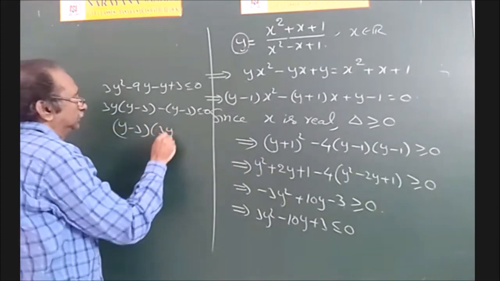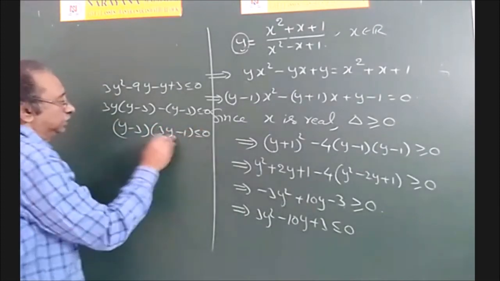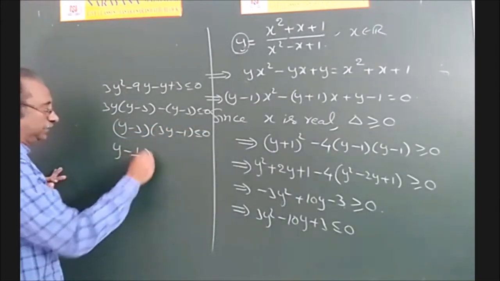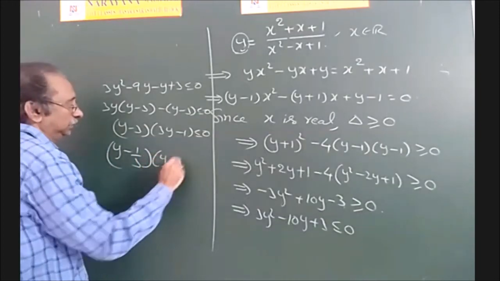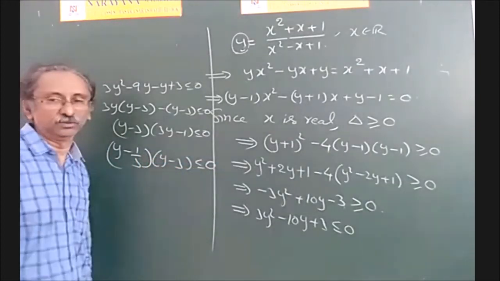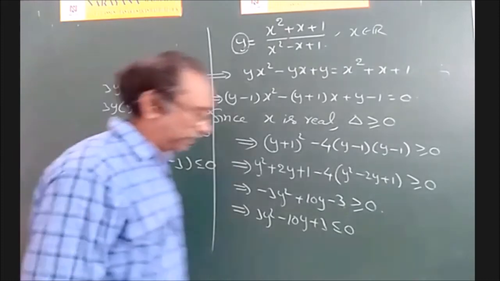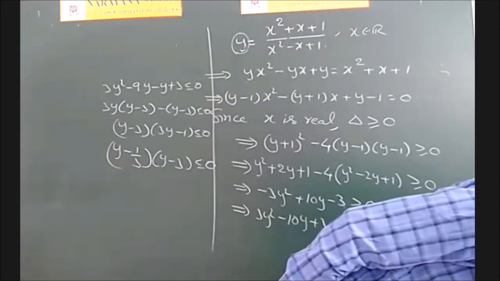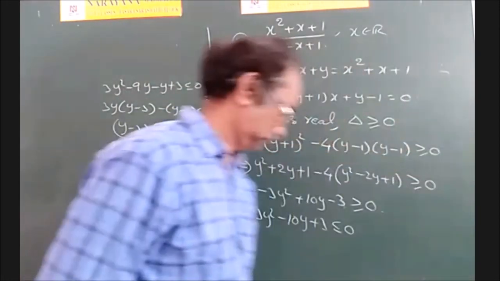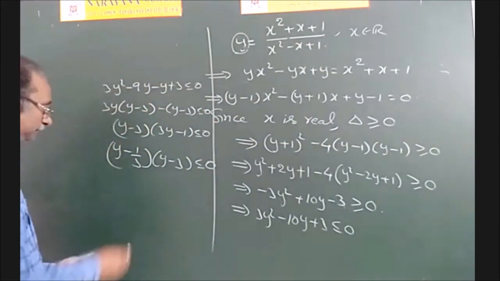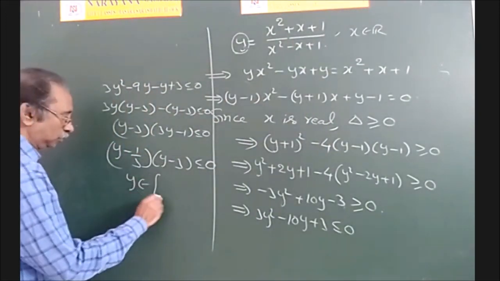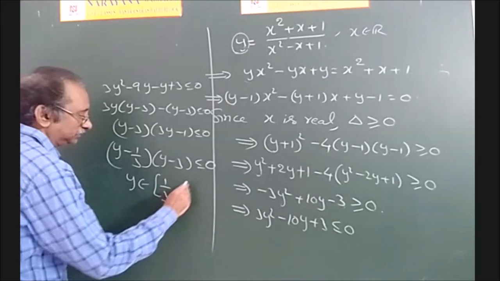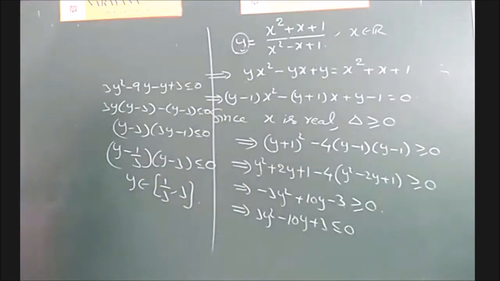So (y minus 3) into (3y minus 1) less than or equal to 0. So (y minus 1 by 3) into (y minus 3) less than or equal to 0. And therefore, y belongs to the closed interval 1 by 3 comma 3. So that is the range.